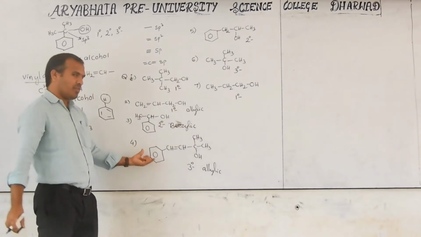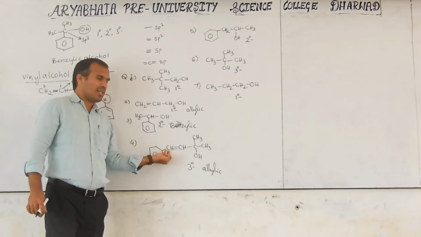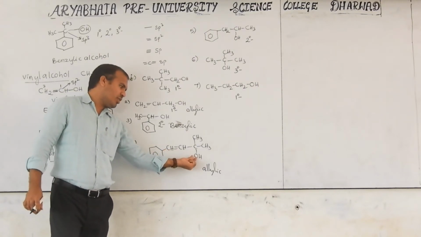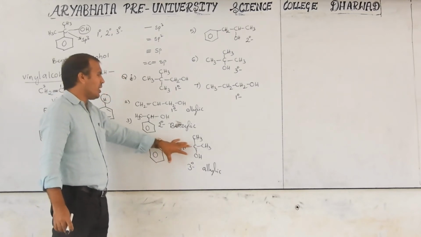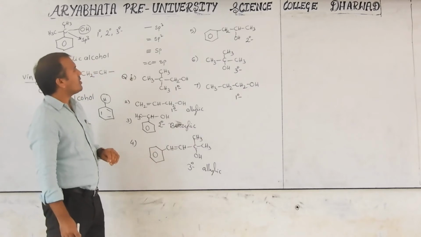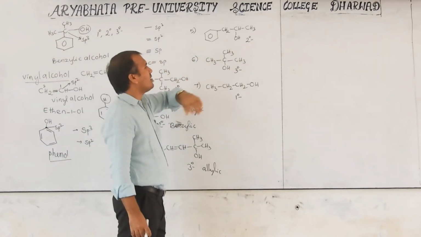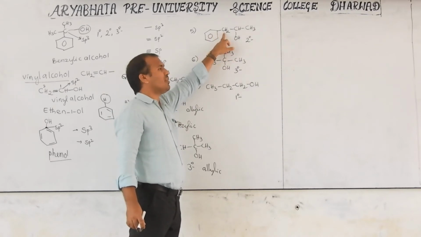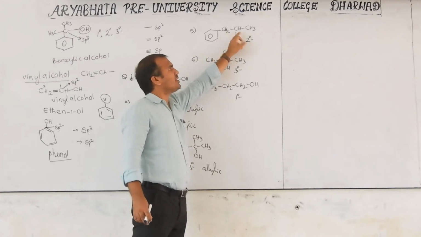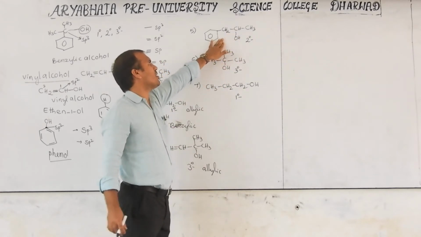Next, don't consider this a benzylic. After the benzene there should be the first carbon. Here OH is bonded after 1, 2, the third carbon. So this is not benzylic, that's why this is also not the answer. Now it looks like somebody may ask whether this is also a secondary benzylic, but this is not. Because after the benzene, the first carbon is the benzylic one. This is the second carbon, so it is not considered benzylic. That's it. This is also not the answer.